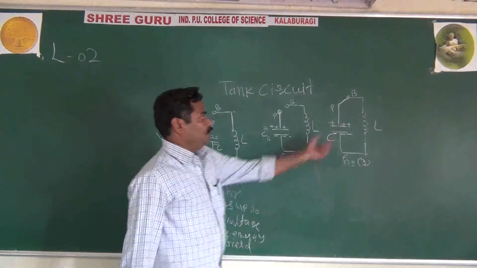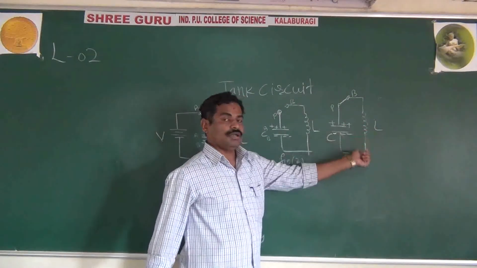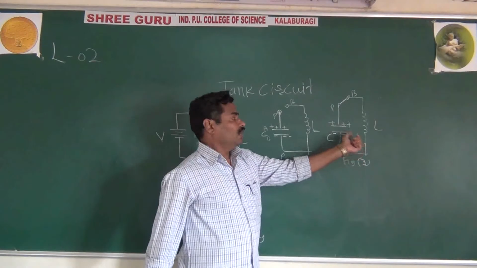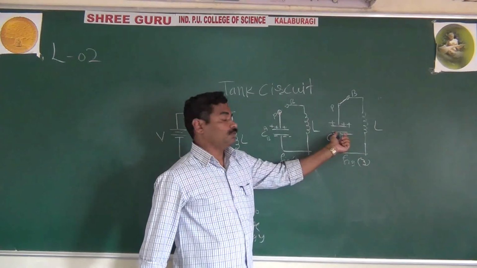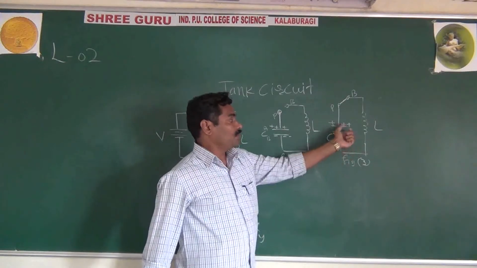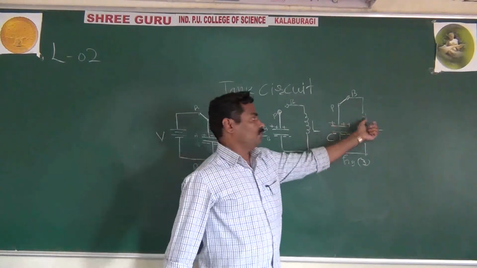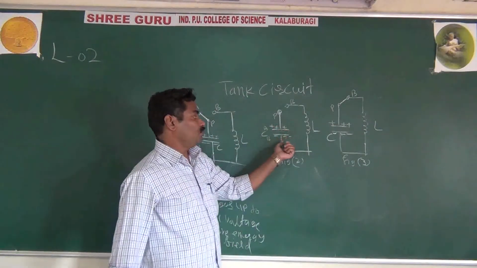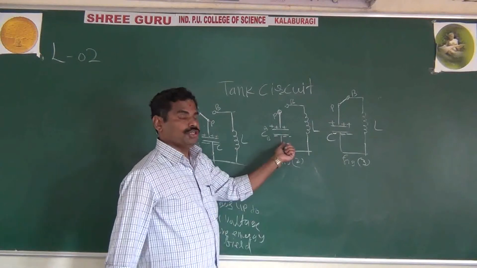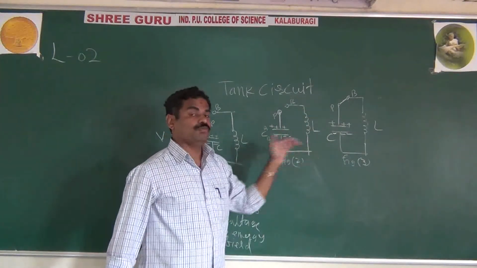Now what happens if the key is closed? Capacitor and inductor are in the closed path. Whenever capacitor and inductor are in a closed path, the capacitor, already fully charged, will discharge through the inductor, because the capacitor wants to discharge but you were not giving any path, because a capacitor always wants some path to discharge.